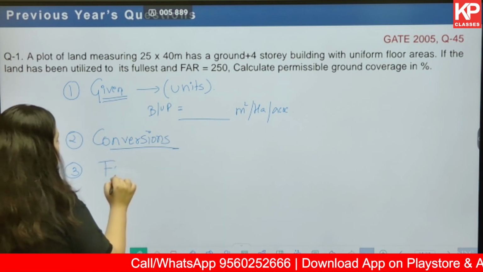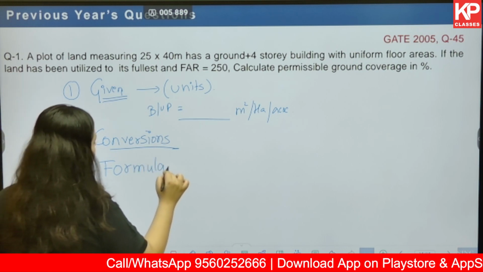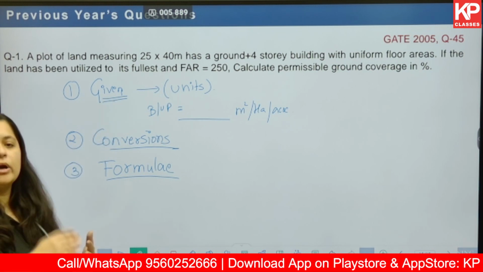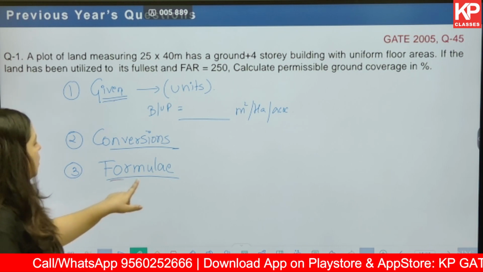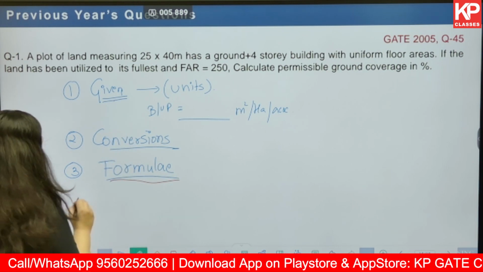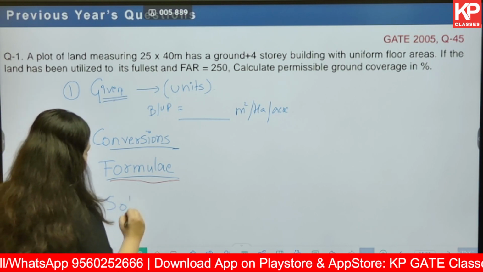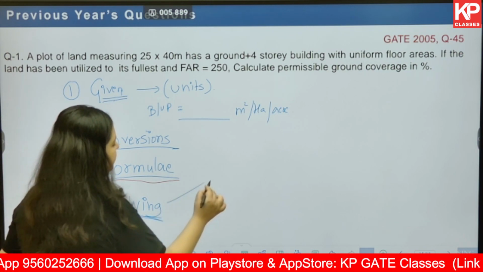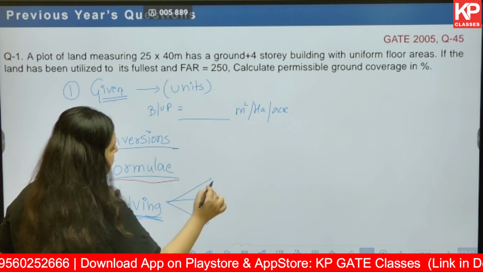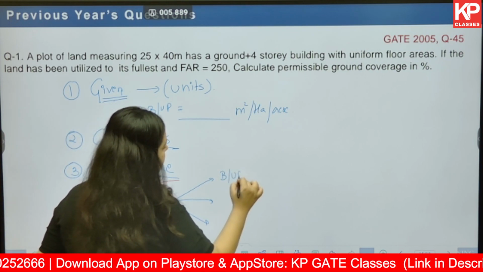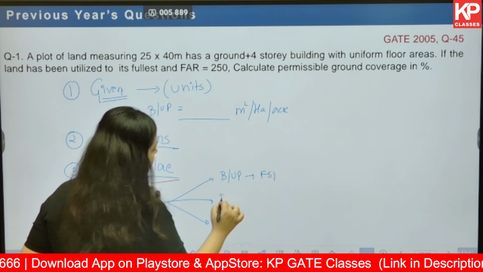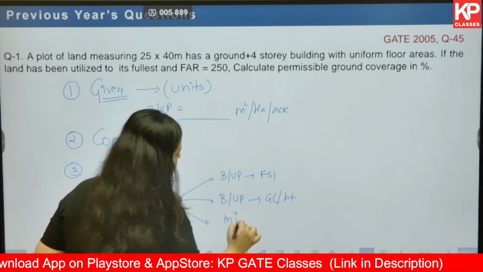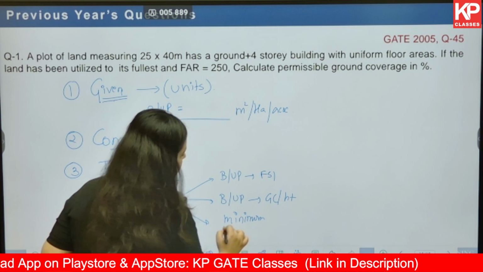The next thing that you do is write down all the formulae with respect to the given. Okay, you will understand what it is asking, what kind of data has been given to you. Based on that, whatever formula you can think of, you write it down and then you start solving it. Okay, in this portion, when you are solving it, you follow the three steps that we've spoken about in the previous slide. You first try to find out built up by FSI, then you try to find out the built up by ground coverage and height restriction, then you choose the minimum out of that and then you get the answer.